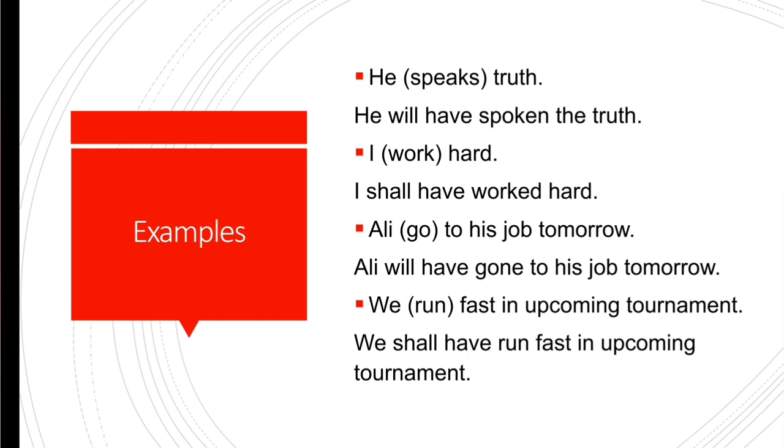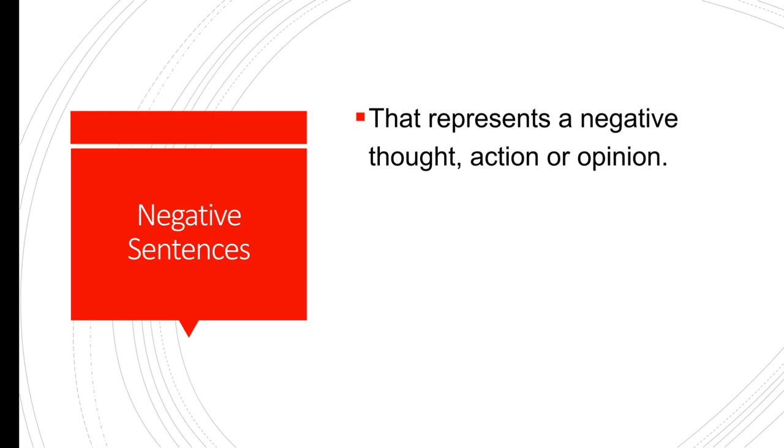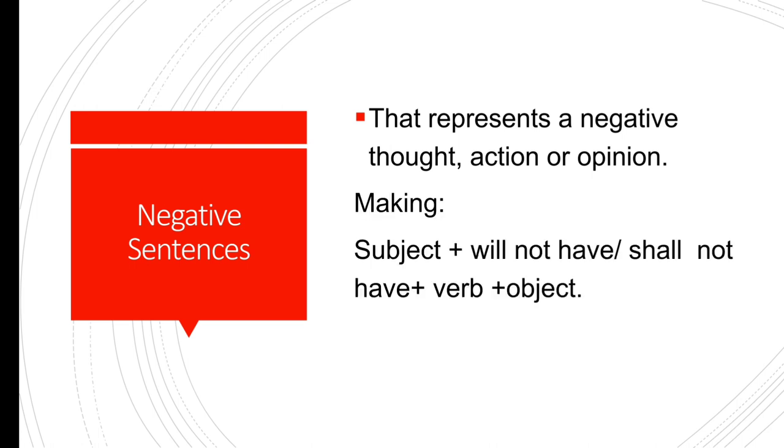So let's see negative sentences. The sentences that represent a negative thought, action or opinion are known as negative sentences. For negative sentences we will have to add only one word, and that is not, to change an affirmative sentence into a negative sentence. Let's see the making. Subject plus will not have or shall not have plus verb plus object. I hope you remember that with have we always use third form of verb.